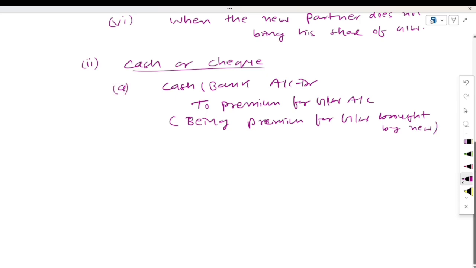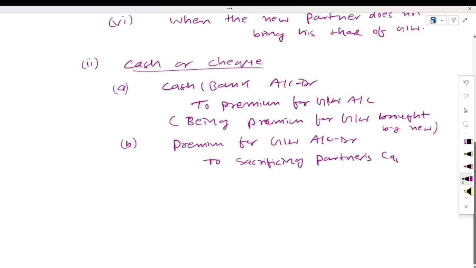Second entry we have to pass: the partner is bringing the amount of goodwill, and this amount of goodwill will be helpful for compensating the sacrificing partners. So another entry that you will pass is premium for goodwill account debit to sacrificing partners' capital accounts. In which ratio? In the sacrificing ratio, you will distribute this amount of goodwill.